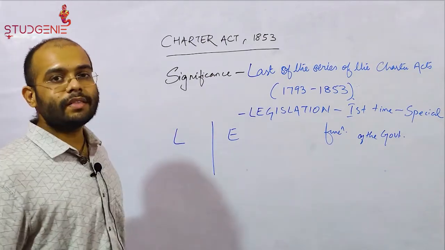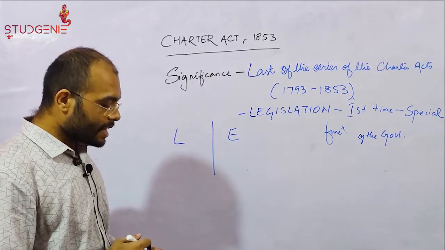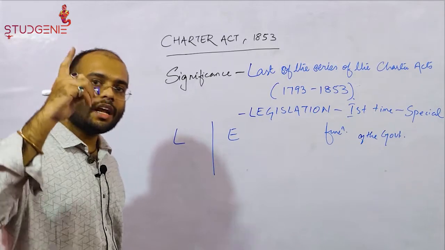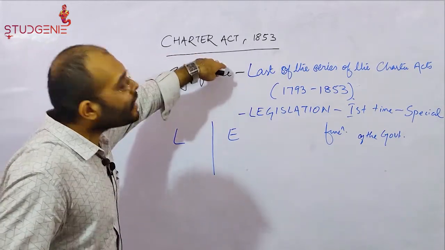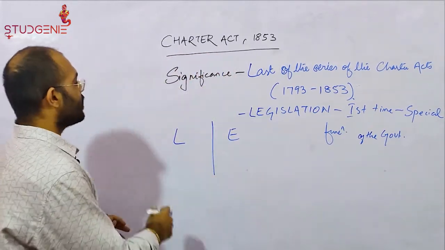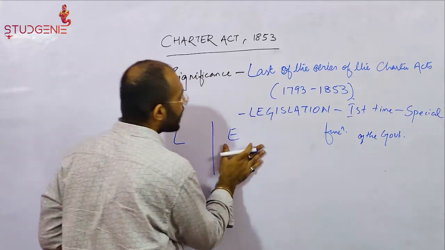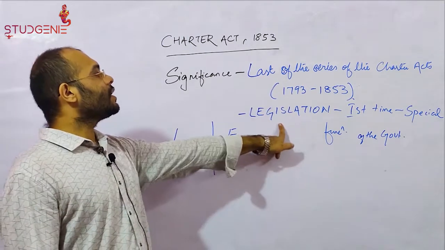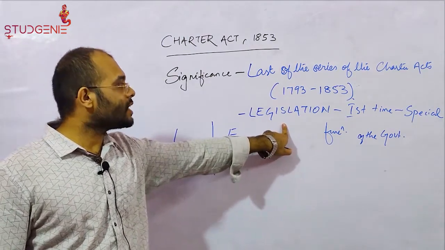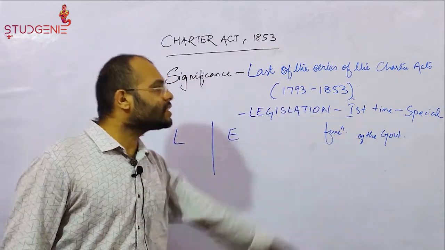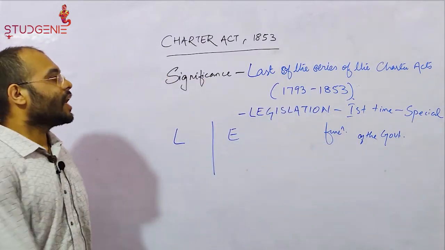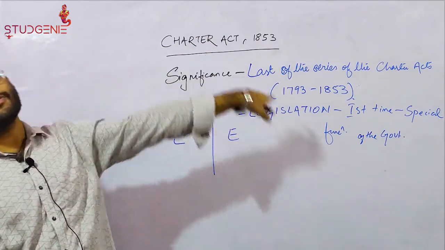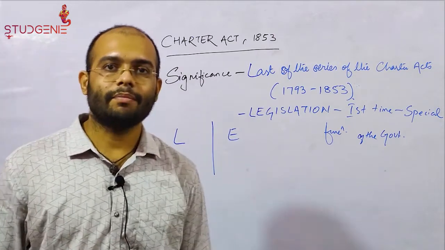The Charter Act of 1833 had designated the Governor General of Bengal as the Governor General of India, and the Charter Act of 1853 separated the legislative and the executive functions of the Governor General of India. Hence, one of its significances is that legislation for the first time was regarded as a special function of the government through the Charter Act of 1853.